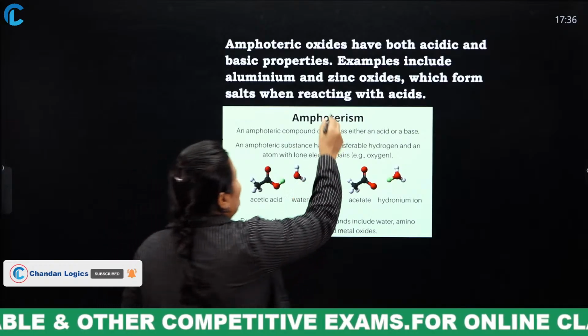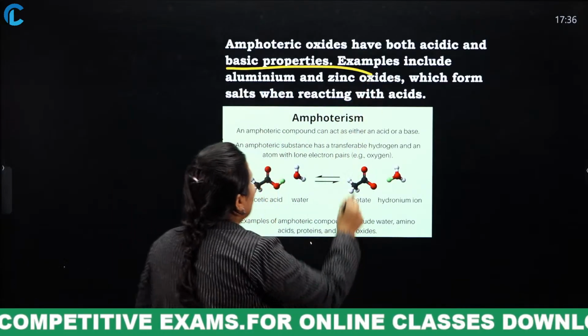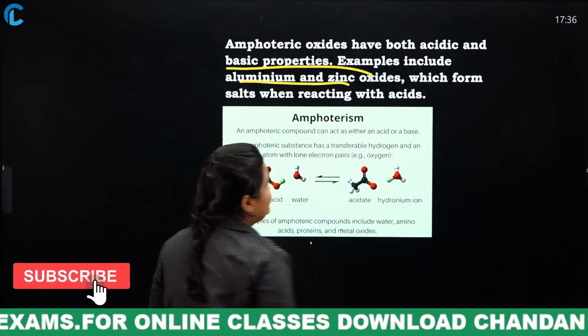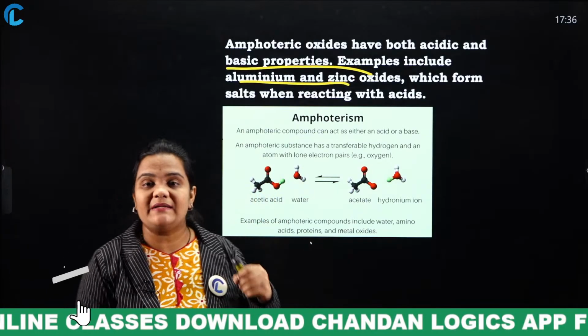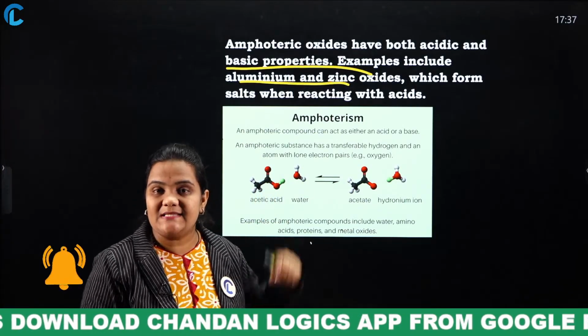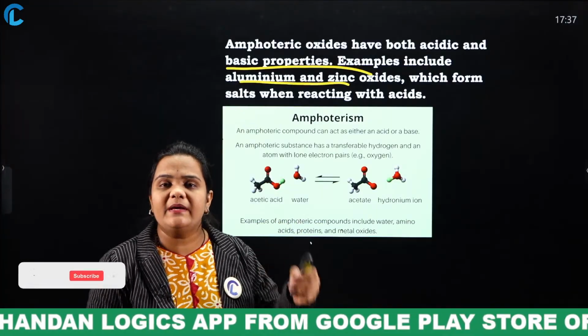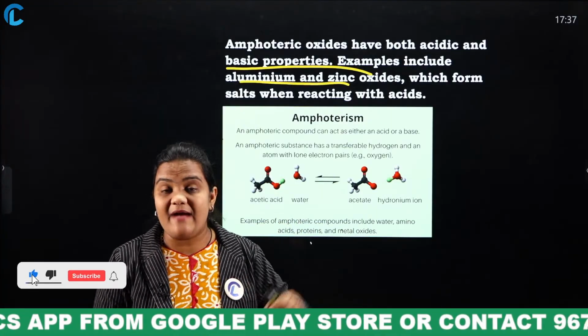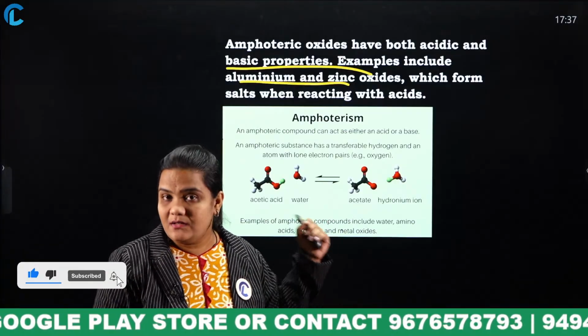Amphoteric oxides have both acidic and basic properties. Examples include aluminium and zinc oxide. These both are considered amphoteric oxides because they react with both acidic as well as basic solutions.